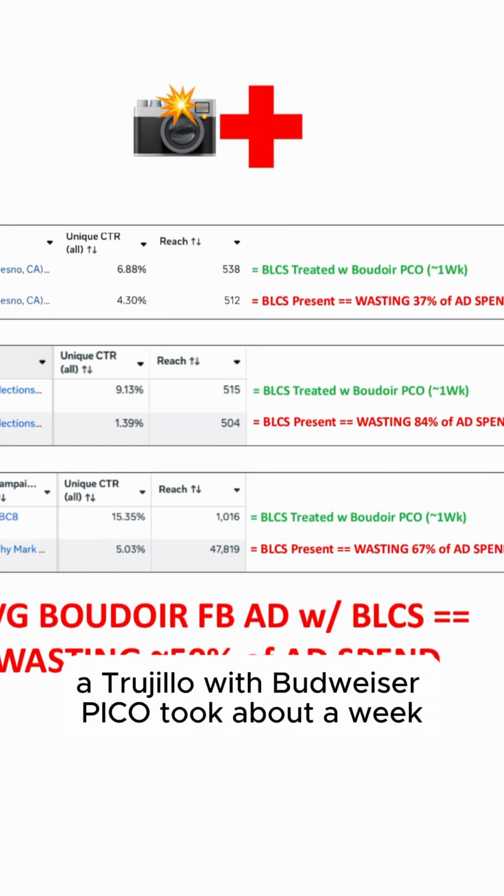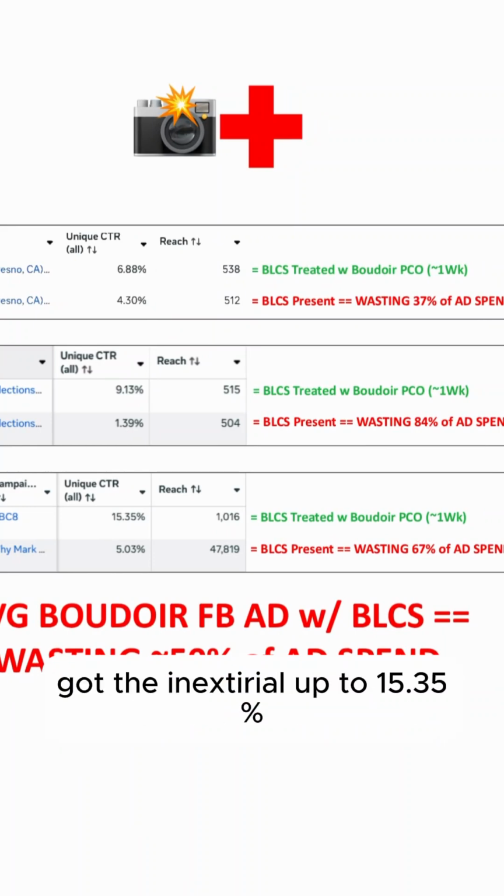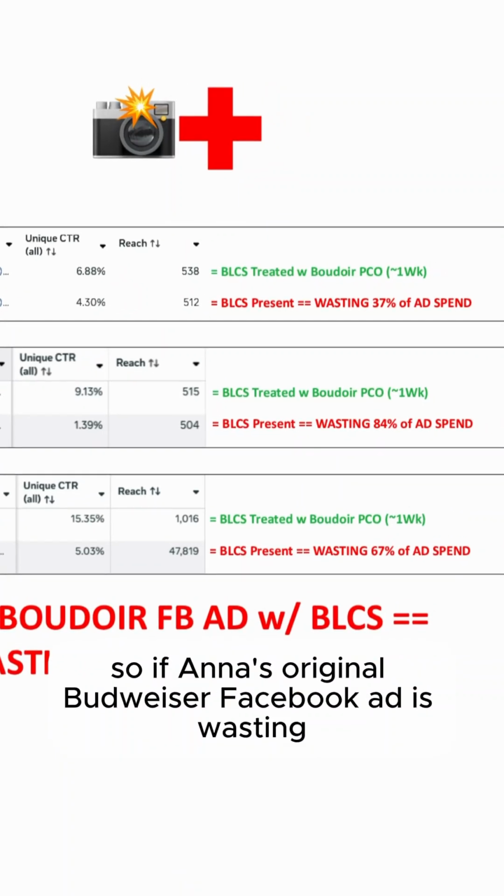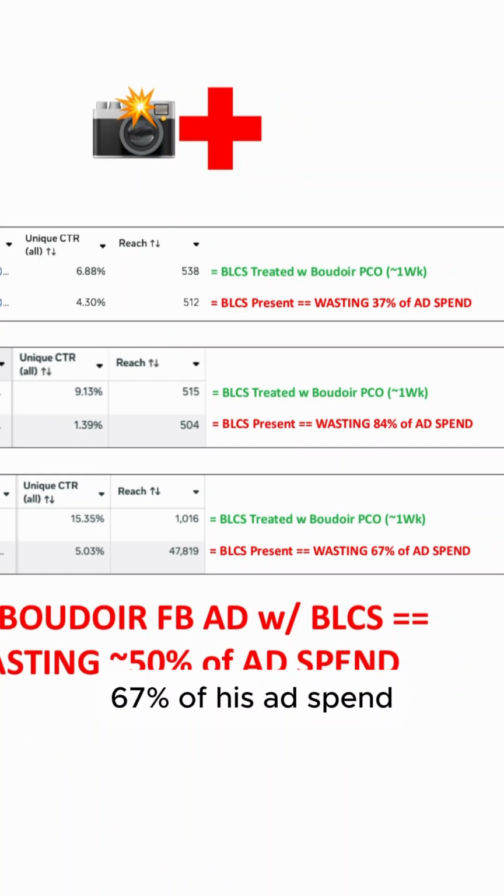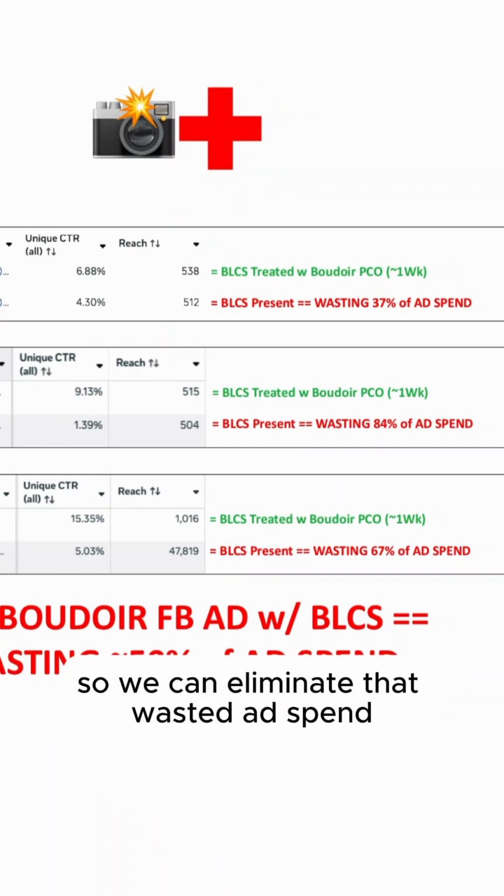Treated with Boudoir Pico, it took about a week and got the unique CTR all up to 15.35%. So we found out his original Boudoir Facebook ad is wasting 67% of his ad spend. So we can eliminate that wasted ad spend.